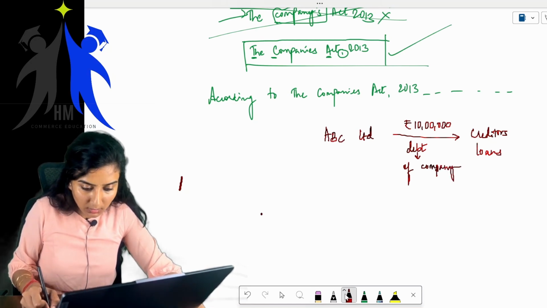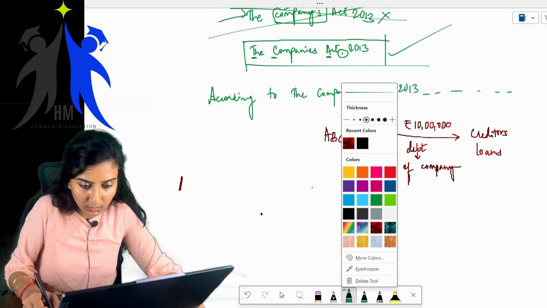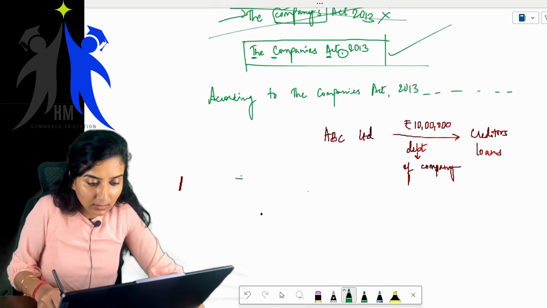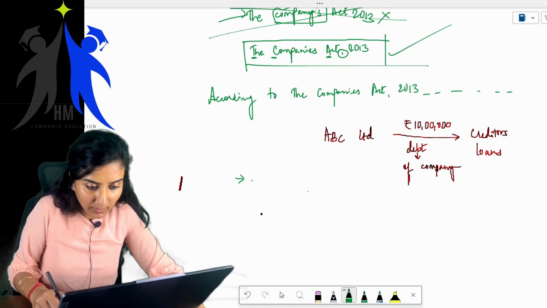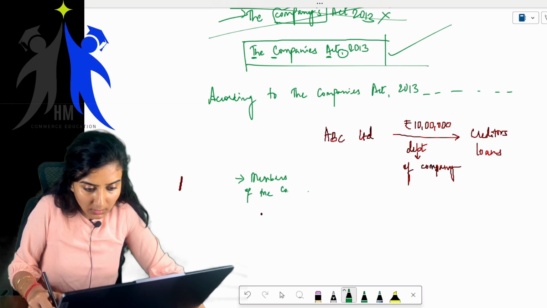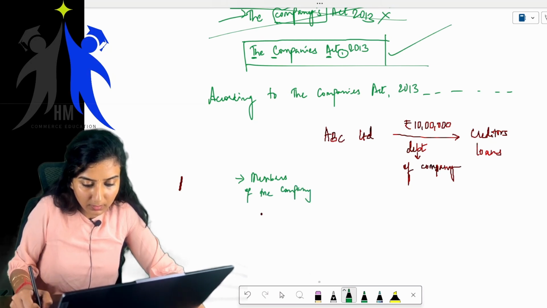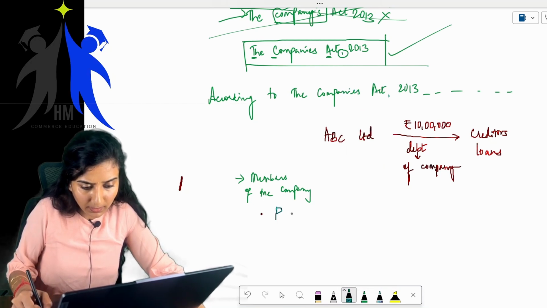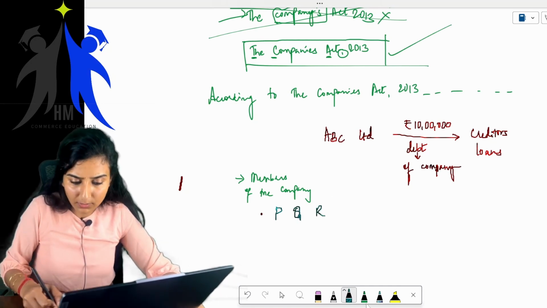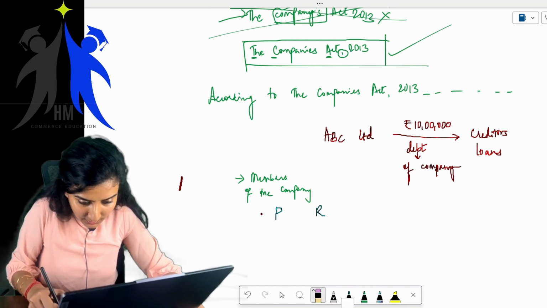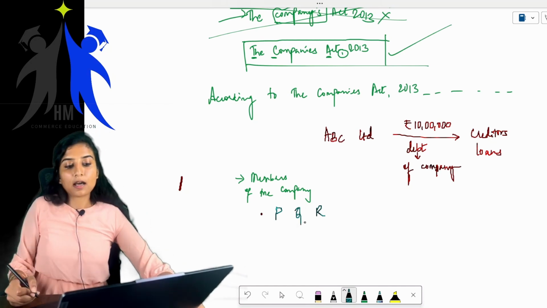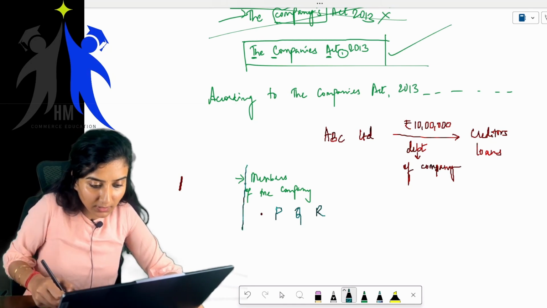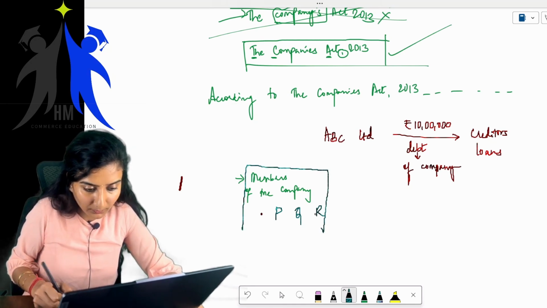Yes, now there are also the members of the company. Say, who are the members of the company? Say for example, P, Q, R. Three members. Who are these? P, Q, R. These are the members of the company.